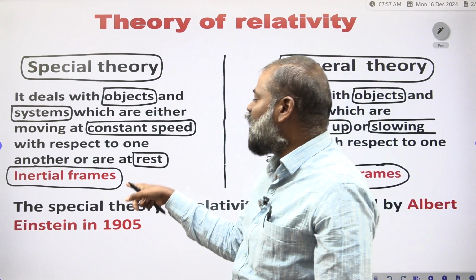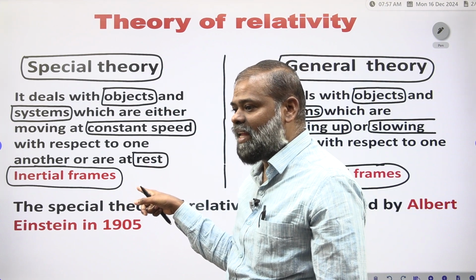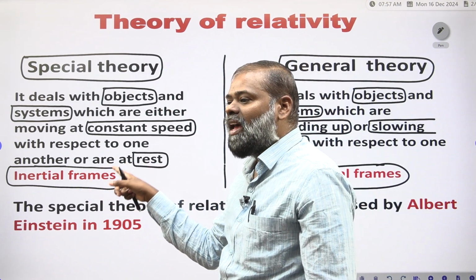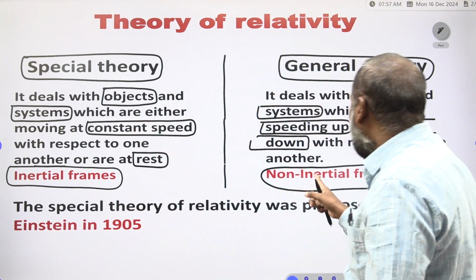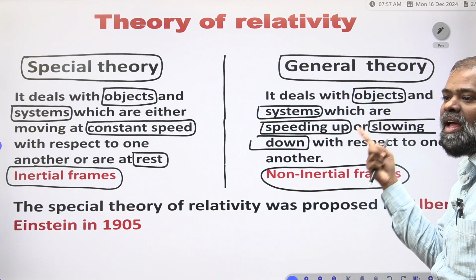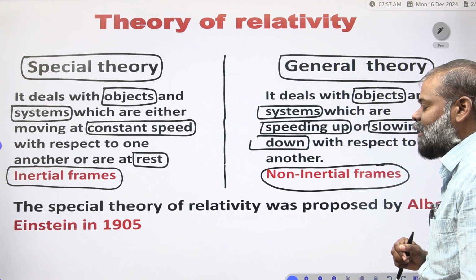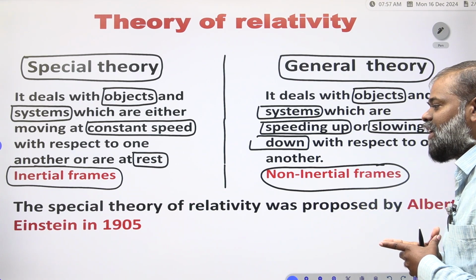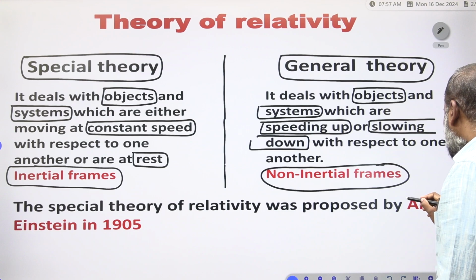Here, who executes the special theory? Inertial frames execute the special theory and non-inertial frames execute the general theory. The special theory of relativity was proposed by Albert Einstein